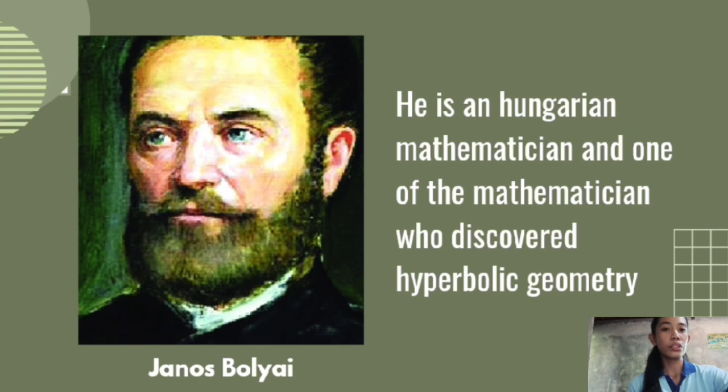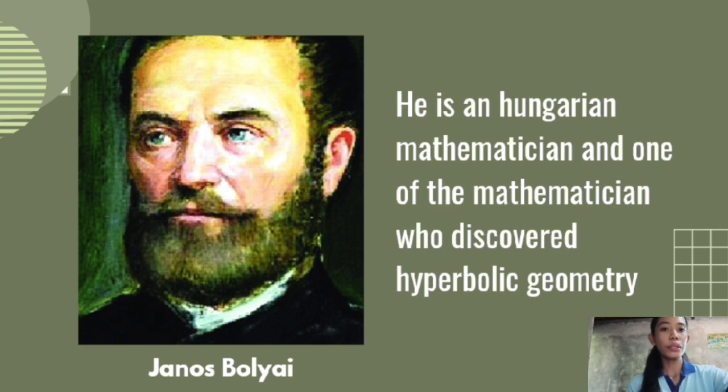Now let's proceed to talk about one of the prominent figures in hyperbolic geometry. We have here Janus Bolyai, a Hungarian mathematician and one of the individuals who discovered hyperbolic geometry.